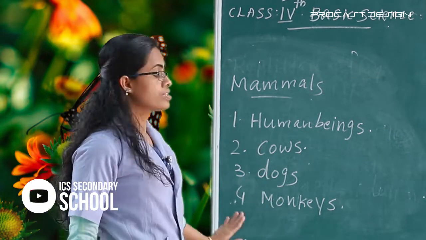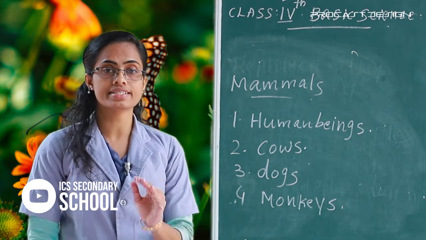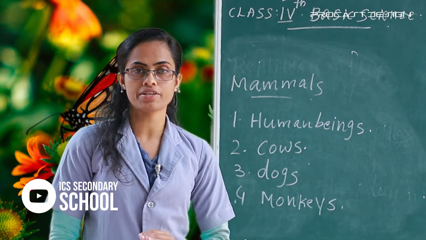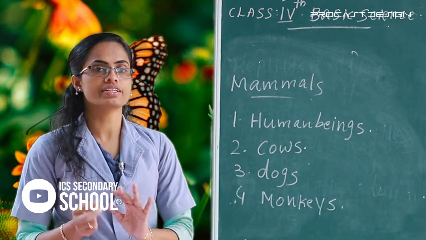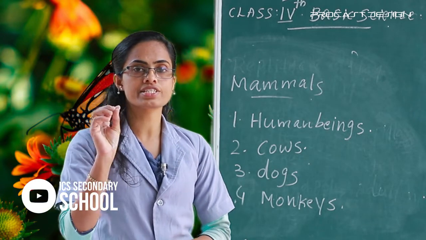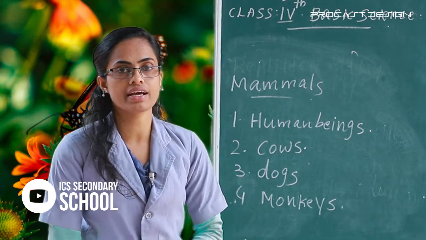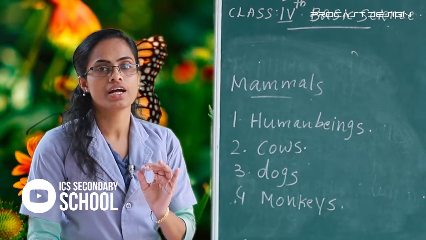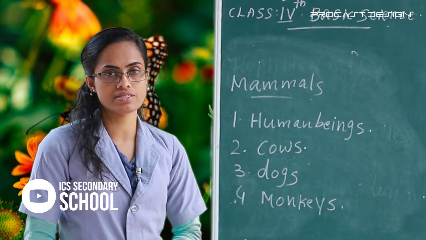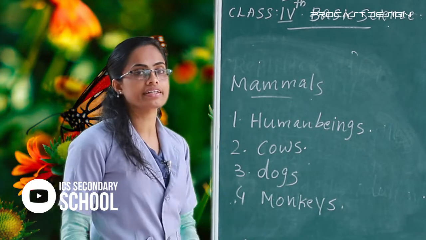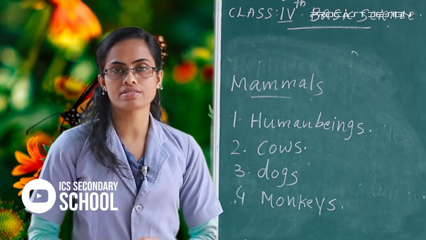First we discussed in this lesson reproduction in animals. Reproduction takes place in two ways: first, laying eggs, and another, giving birth to young ones. In each category there are different examples.